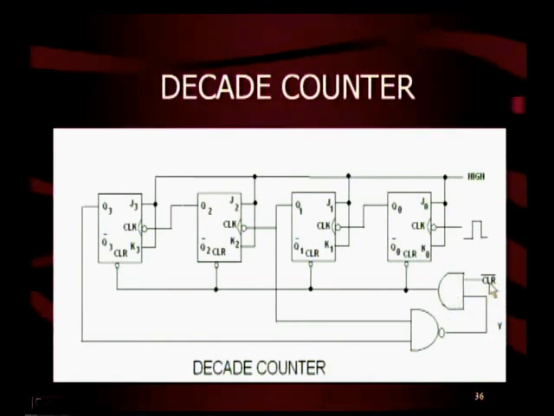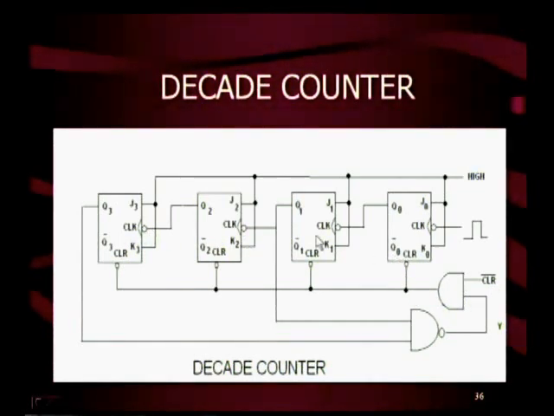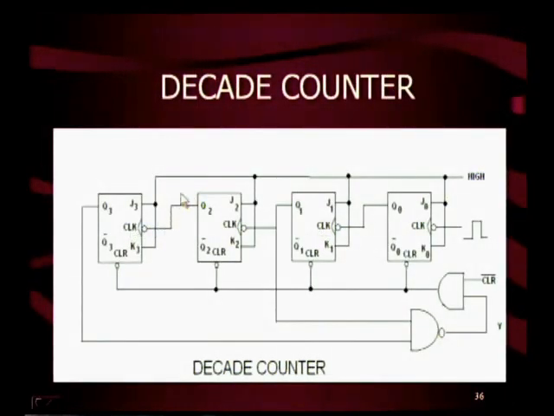When clear bar goes low, all the flip-flops are reset, and the output Q becomes 0, 0, 0, 0. Because this is a ripple counter, all the JK flip-flops are in toggle mode, given a high input. Whenever we start the counting action, that is, whenever you apply the first clock pulse with CLR bar high, counting will start as usual. That means for the first clock pulse, the output is 0, 0, 0, 1.